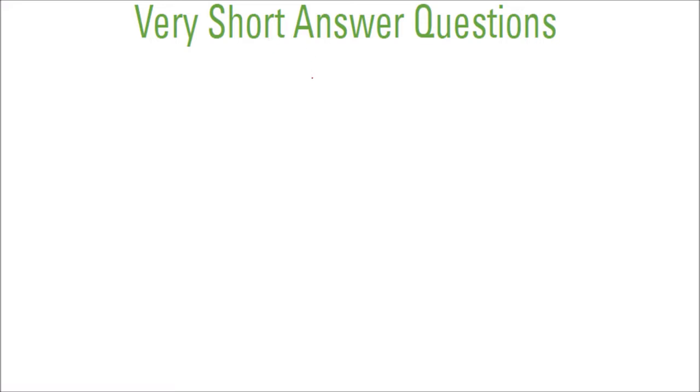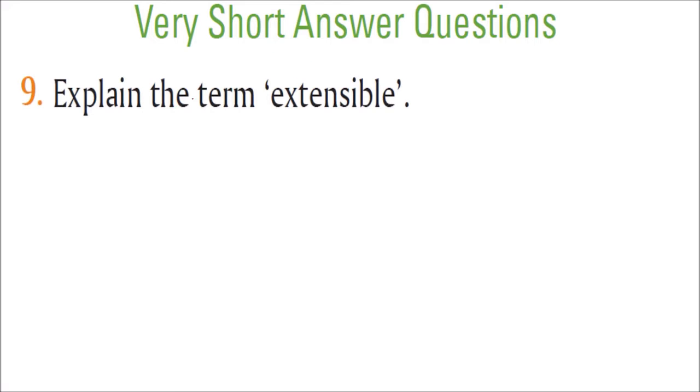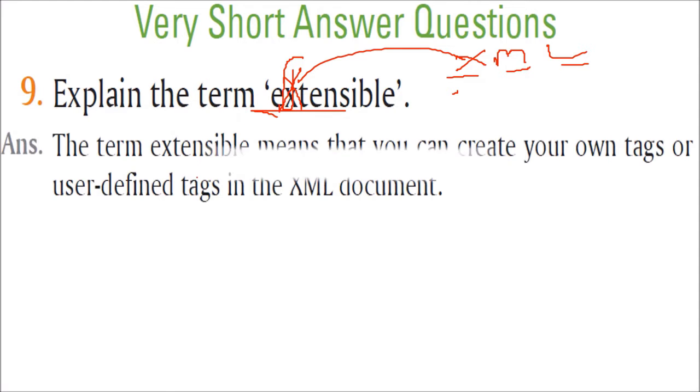Now we'll take very short answer questions on XML. Explain the term extensible. Actually, XML is extensible markup language. This X has come from extensible. Extensible means you can use your own tags. You don't have to worry about the predefined tags as it would happen in HTML or any markup language. So the term extensible means that you can create your own tags or user defined tags in the XML document.